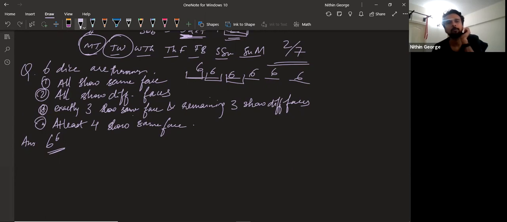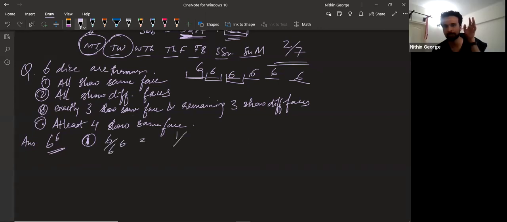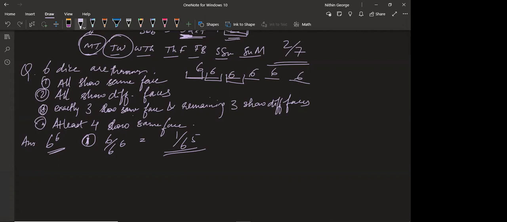Now, what is the probability all of them show the same face? How many ways are there in which all of them can show the same face? 1, 1, 1, 1, 1, 1, 2, 2, 2, 2, 2, 2, 3, 3, 3, 3, 3, 3. 6 ways, sir. From these 6 per 6 ways, basically my answer becomes 1 by 6 per 5. Guys, are all of you following? Any doubts here? No, sir.